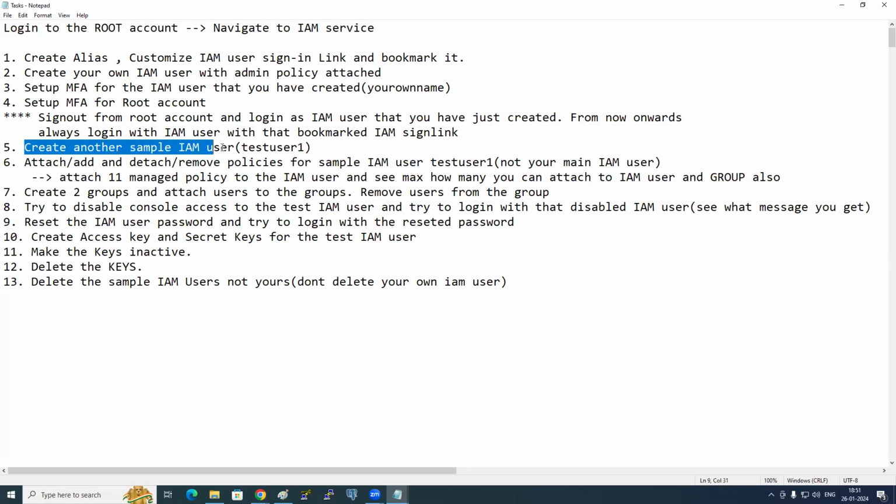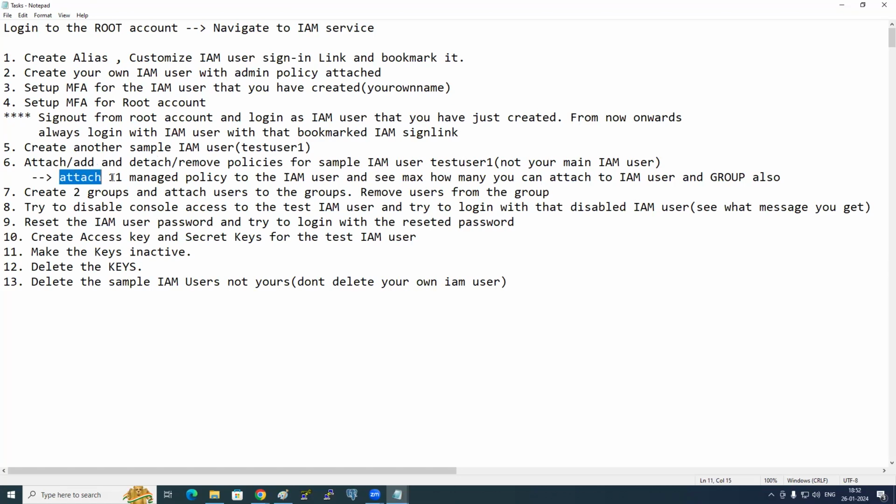Can you create another sample IAM user called test user one? Yes. Can you attach and detach the policies for test user one? Remember, I have created my own user called Ria. Have I done any experiments on my account? I created a new one, right? If you are doing experiments on your own account, you will get kicked off. If you remove the policy, what will happen? You cannot log in again. So do the practicals on your new account.